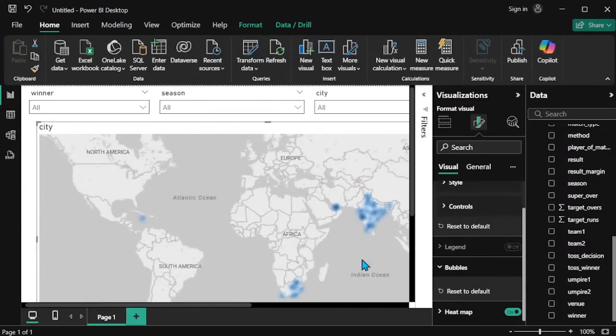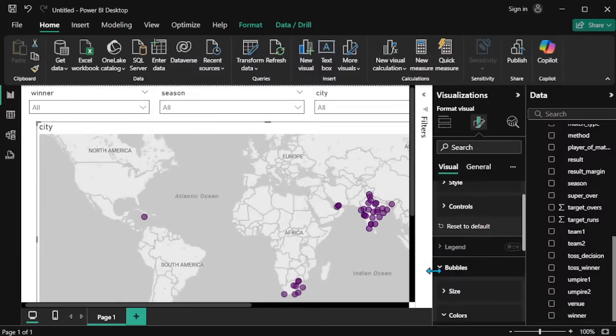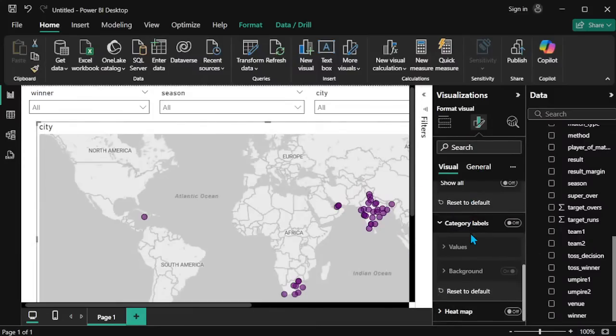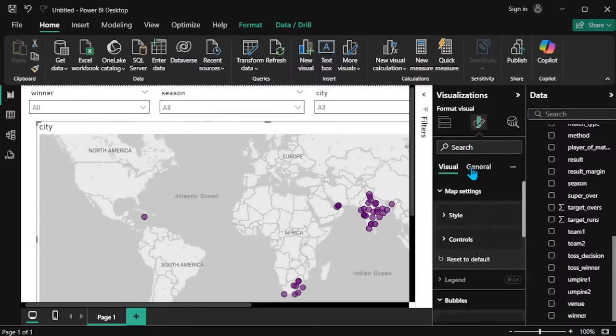So based on the match count conducted, the bubbles' gradient shades will be shown. Once it's done, it looks good like that. So this is the way we can create the maps.